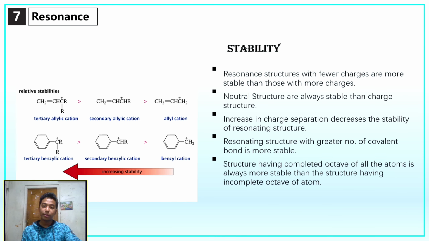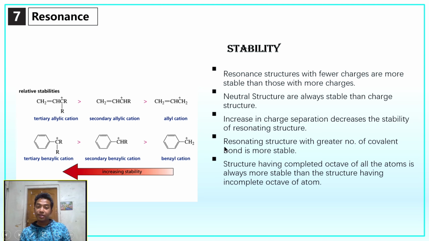At last, we will talk about the stability of resonating structures. At first, resonance structures with fewer charges are more stable than those with more charges. That means the one which has more canonical structures will be more stable. Next, neutral structures are always more stable than charged structures. An increase in charge separation decreases the stability of resonating structures.